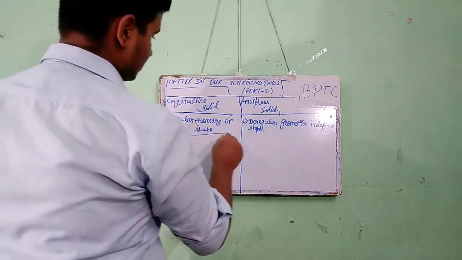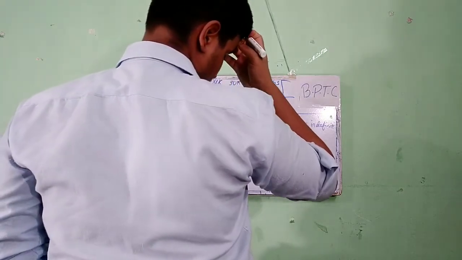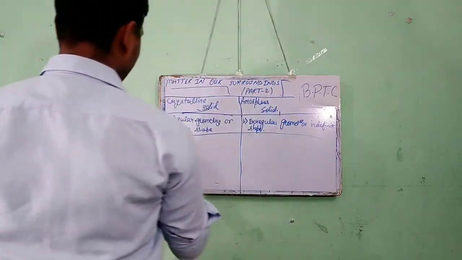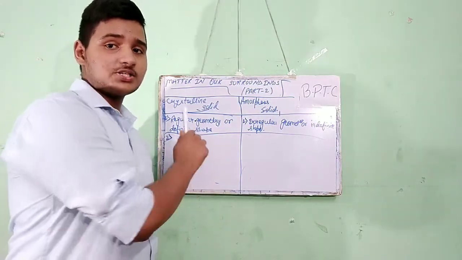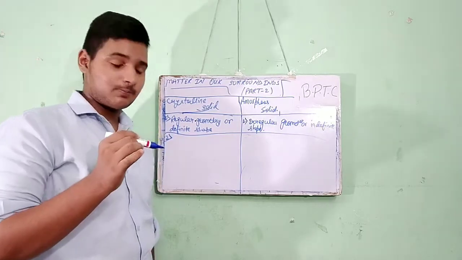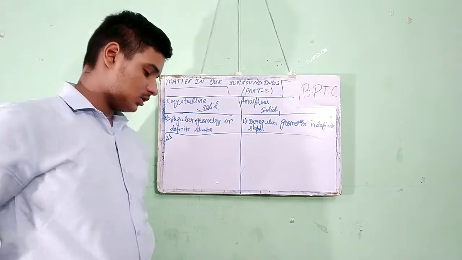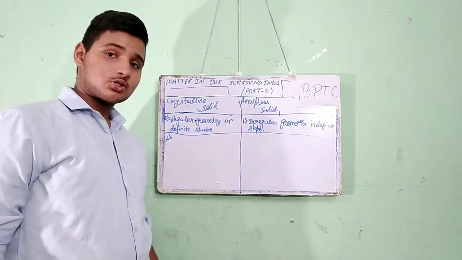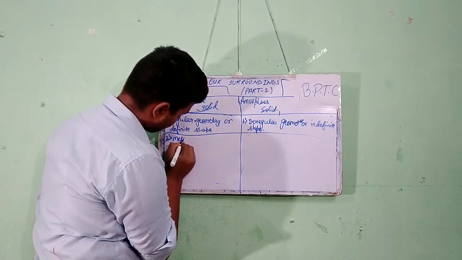Our next differentiation is the second point: the melting point of crystalline solid is very sharp. Here the meaning of sharp is a fixed and very high melting point.